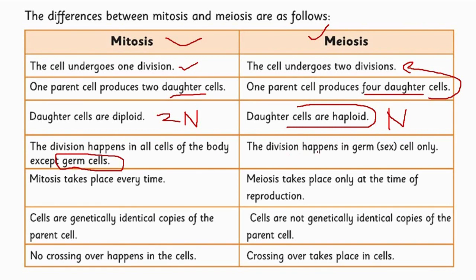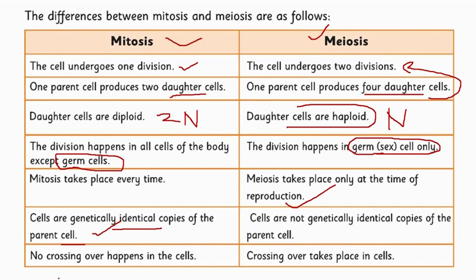The meiotic division takes place in sex cells or germ cells only, at the time of fertilization. Mitosis takes place every time, whereas meiosis takes place only at the time of reproduction when there are gametes to join and fertilize to produce new offspring. In mitosis, cells are genetically identical copies of parent cells because no crossing over takes place and the genetic material duplicates itself, whereas in meiosis there is crossing over, so the genetic material is not identical to that of the parent cells.